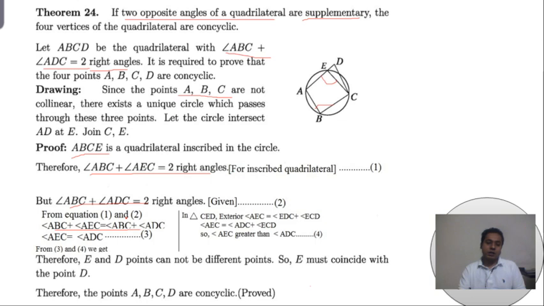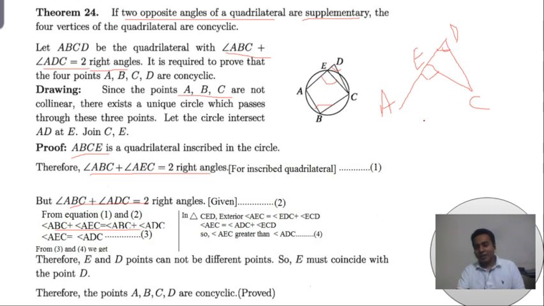If angle ABC is discarded from the left-hand side and right-hand side, then angle AEC is equal to angle ADC. After this step, we have proved this angle and this angle are equal. But if we consider triangle CED and isolate this figure, this is A, this is E, this is D, and this is C. Already we have proved AEC is equal to ADC.